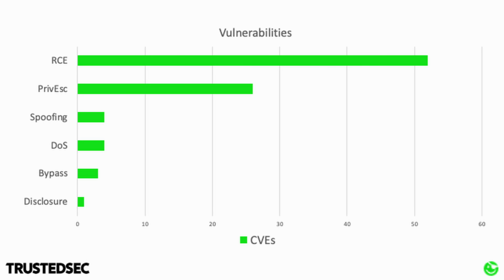Now, moving along to the other vulnerabilities. Out of the 89 vulnerabilities, we have 52 remote code execution vulnerabilities. This is the largest category of all of the 89 vulnerabilities. Then we move down, we have 26 elevation of privilege flaws. Then we have 4 denial of service. We have 3 spoofing vulnerabilities, we have 2 security feature bypasses and 1 information disclosure vulnerability.